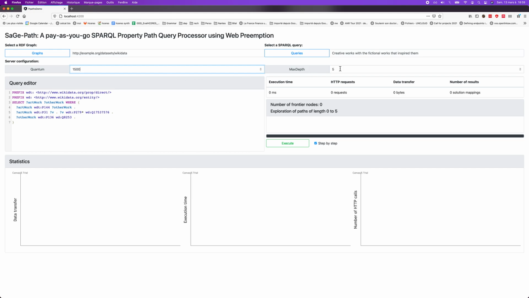The second ingredient is max-depth. That defines in fact the partial transitive closure. That is fundamental for our approach. So it means that with a max-depth of 5, when we execute this query, we will explore the graph at a maximum depth of 5. So we will just get partial results, all results that are reachable with a max depth of 5. And of course, after that, the game is to continue the executions. So let's start executing this query with a max depth of 5.